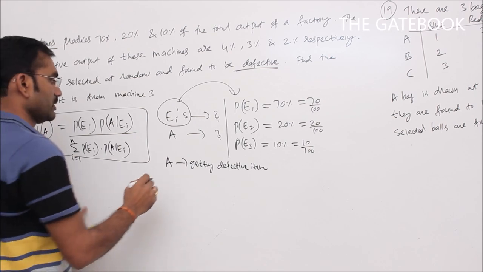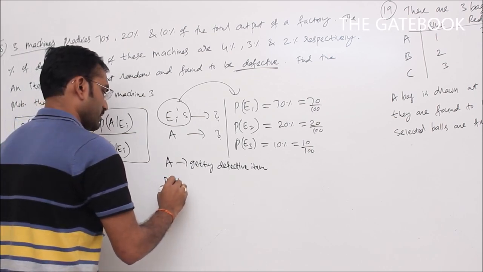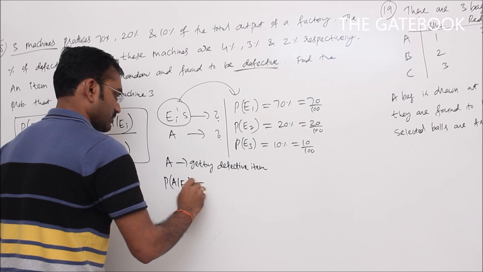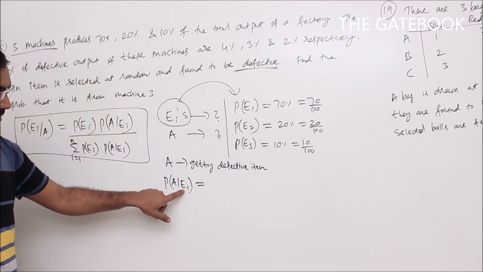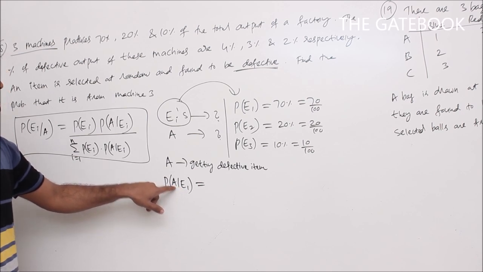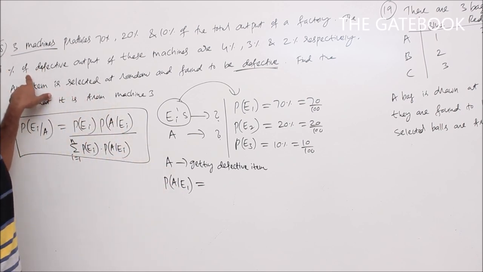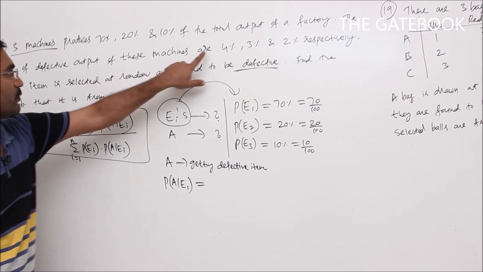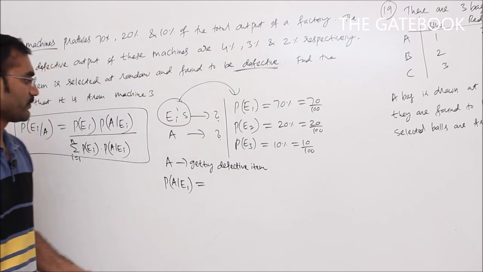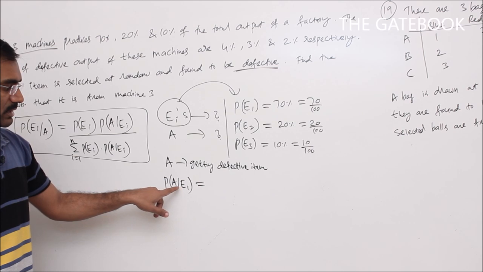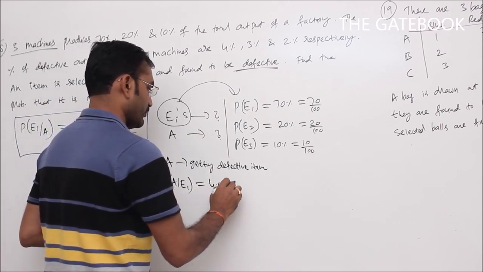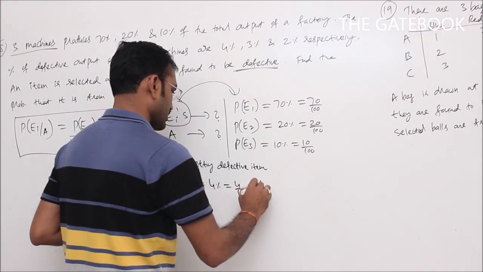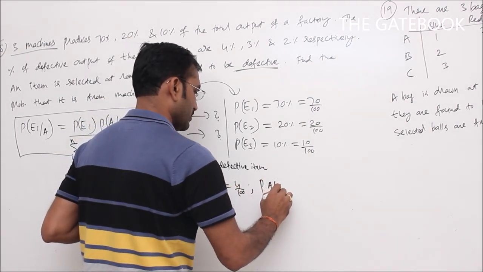Now, what is P of A given E1? What does it mean here? P of A given E1 is getting a defective item from machine 1. So what is given here? Percentage defective output of these machines are 4%, 3%, 2%. So from machine 1 getting a defective item is 4%, so 4 by 100.